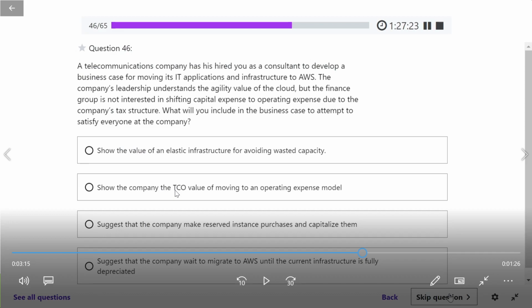Show the company the total cost of ownership value, which is a comparison cost. This much you're spending in the company, $100. There in the cloud you're spending $90, $20 over the period of 1 year. Show them the savings of $80 over the period of time. And that is when the finance guy will not have an answer when you show them the savings. Okay, so that is what you need to show. That is the right answer. The correct answer is number 2.